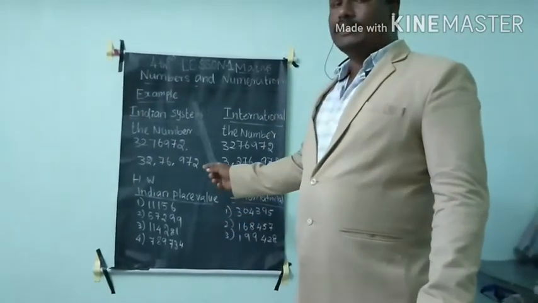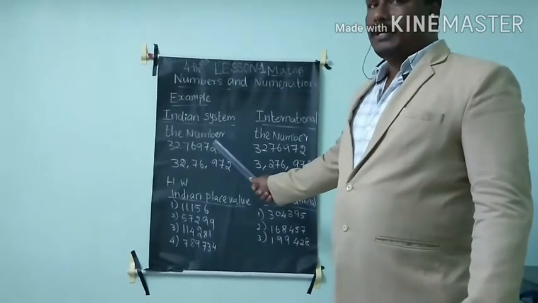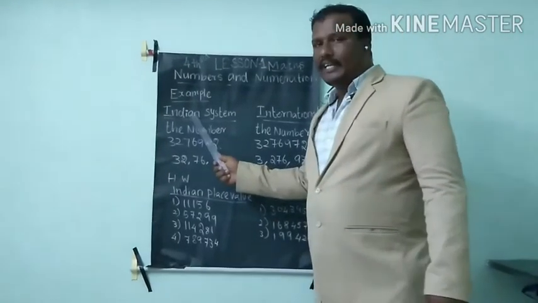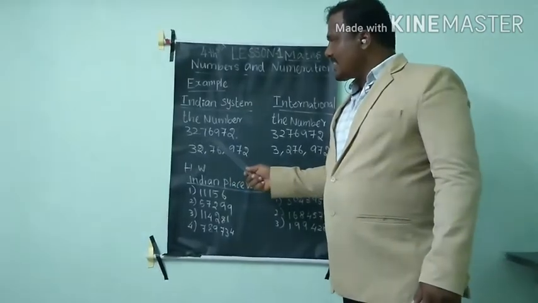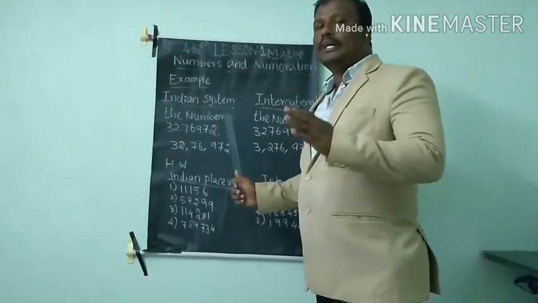Here I have given some examples. We will see how I put periods in a large number. As per the Indian system, I have given this number 3276972. This is a big number. How will I put periods?